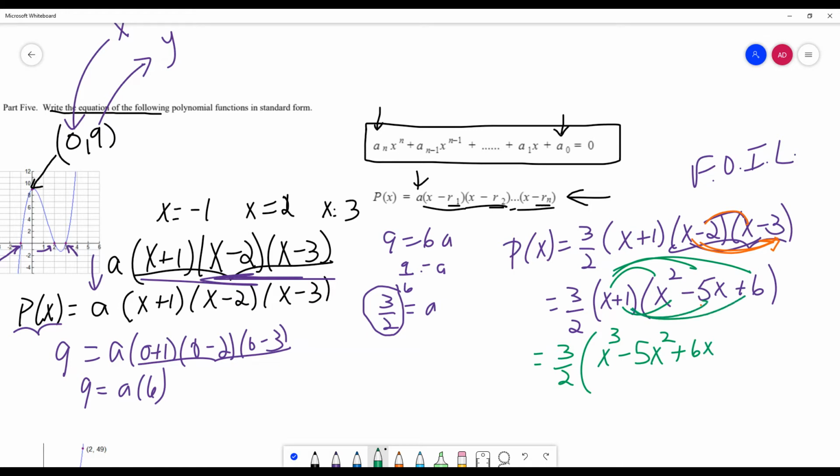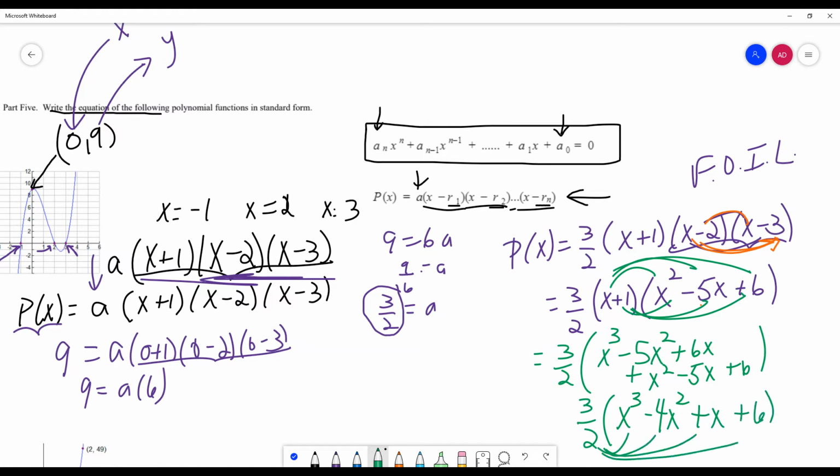Now bring in the next one. Bring in the 1. Remember the distributive property. Everybody's getting hit with the old distributive action. So I get 1x squared, I get minus 5x. And I know some of you teachers are looking at this video going, I cannot believe she's writing it in vertical form. Well, you're going to have to get over it because we're just trying to save some space. Now I can distribute my 3 over 2 through, and I have my equation.